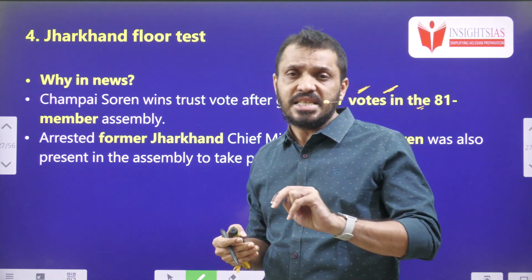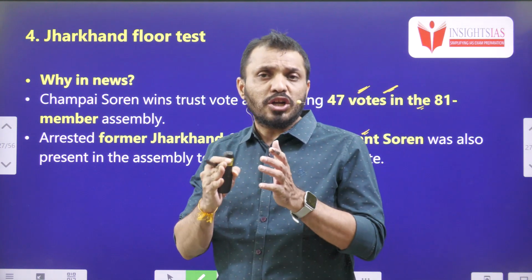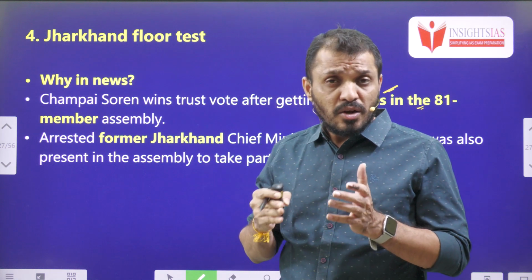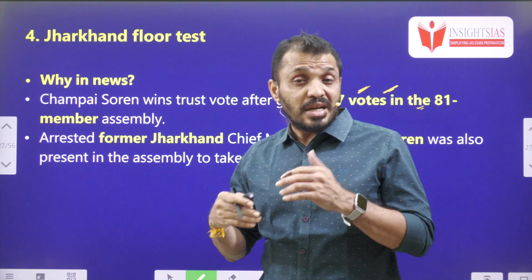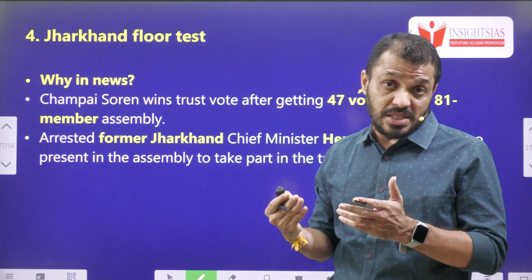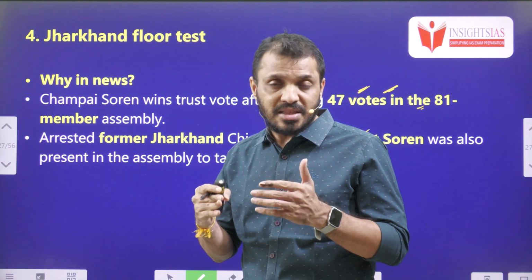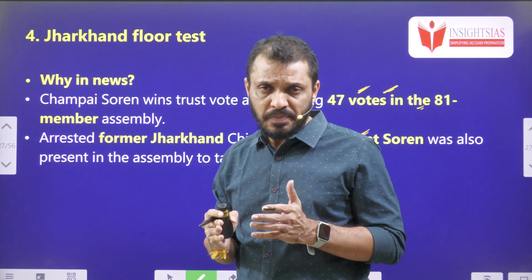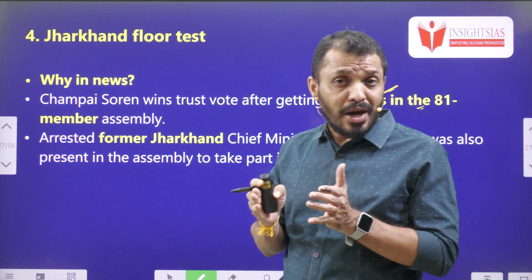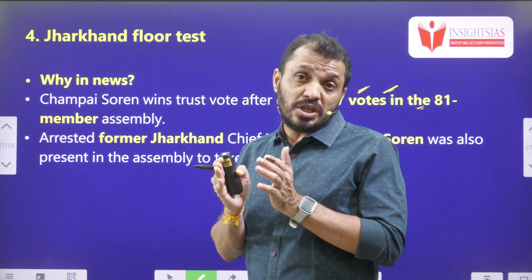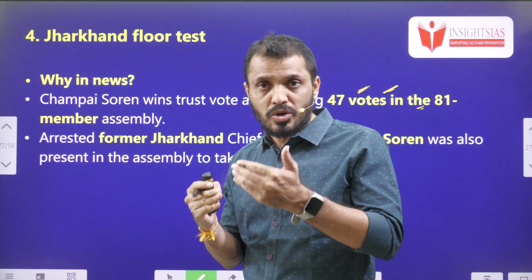The second incident is if there is prima facie evidence, for example, when a coalition government is formed and after that one party withdraws from the coalition. When the governor or president feels there is prima facie evidence that the government is not enjoying the majority, then they may call for the floor test. Okay. Whenever the president or governor calls for the floor test, it should not lead to the destabilizing of the government. Whenever there is prima facie evidence, only then should they call.